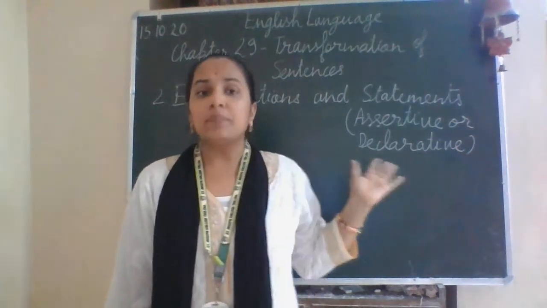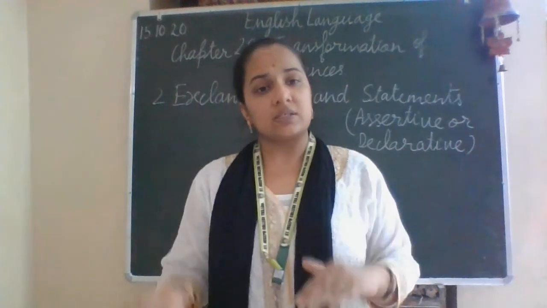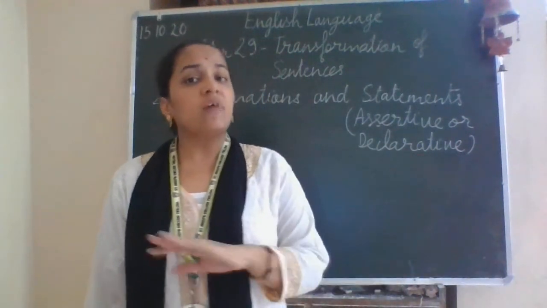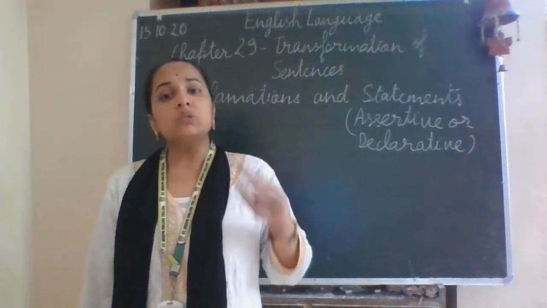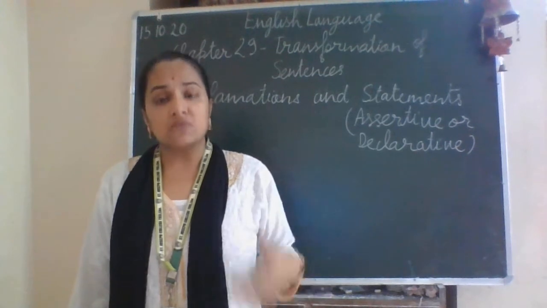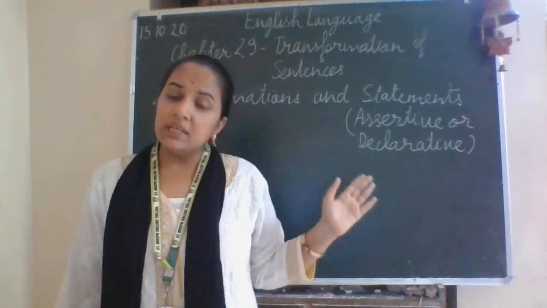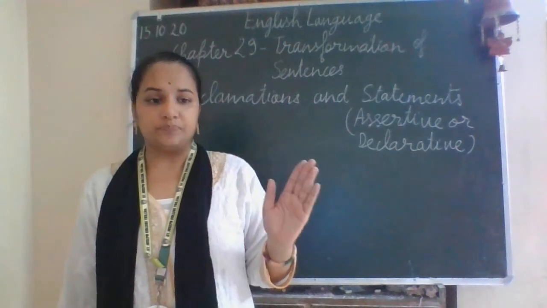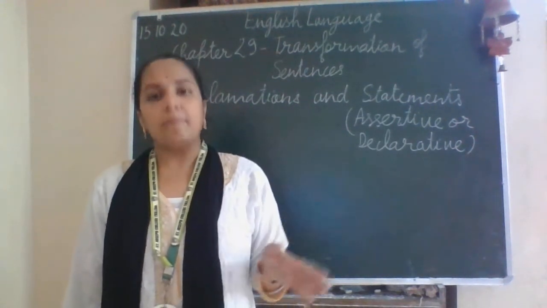So in all the previous chapters where we were transforming sentences, we learned some rules. Here, in this chapter, we are not learning rules, but simply the ways in which we can transform a sentence. You saw this when we discussed the interchange of degree of comparison.